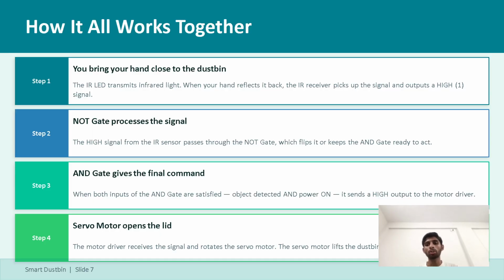Let us understand how the smart dustbin actually works in the real world. First is detection. You bring a hand near the bin. The IR sensor detects it and gives an output as a signal. If the output is 1, then the lid opens, and if the output is 0, it means low, the lid does not open. If the sensor gives low, the NOT gate converts it to high. Then the decision: the AND gate checks that the object is detected and the system is on, then the output is 1 and the dustbin is open.